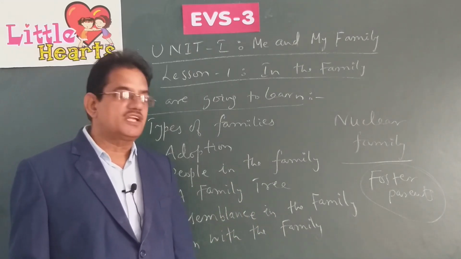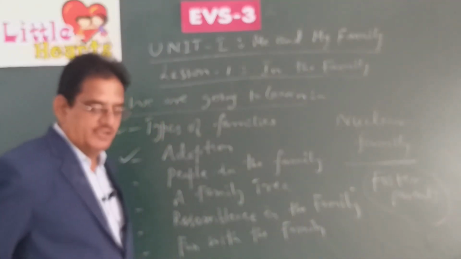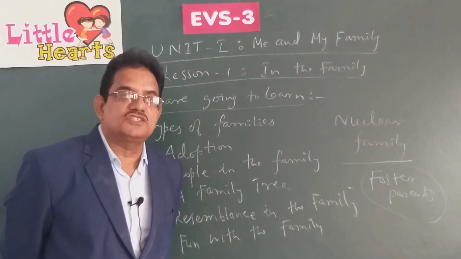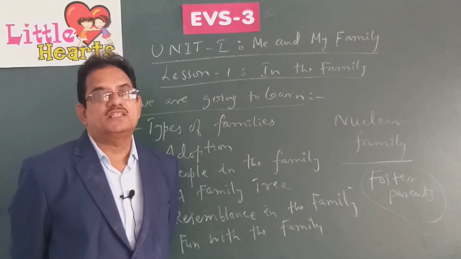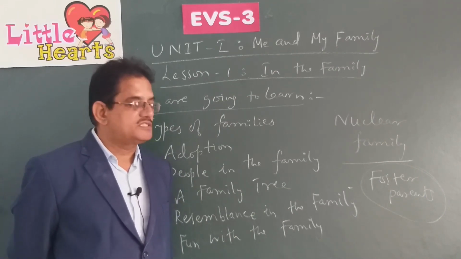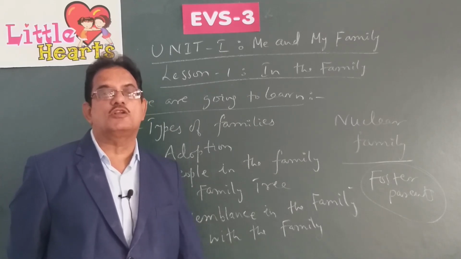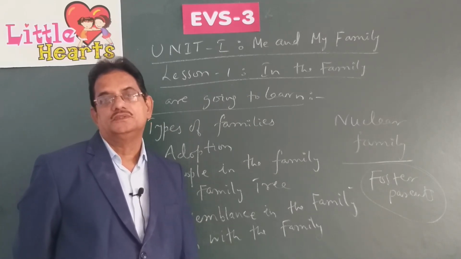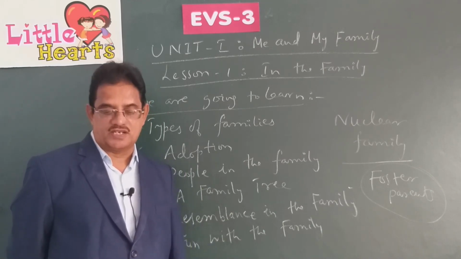So you get one new word there, foster parents, adopted child. An adopted child is a child who is taken care of by some other parents who do not have children of their own, and this child is an orphan. That means he doesn't have his own parents to look after him. This is called an adopted child when he is taken care of by some other parents.